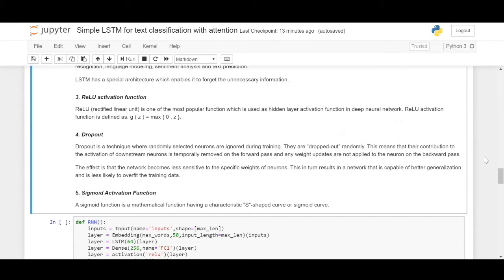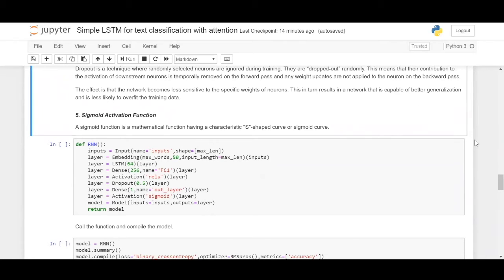They are dropped out on a random basis without us telling what to drop. So the contribution of these neurons is temporarily removed. They won't contribute anything in the forward pass, and no weight or bias updates will happen for those particular neurons. This is done to ensure the model does not overfit.